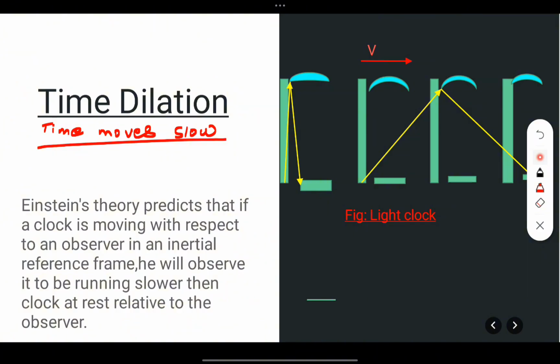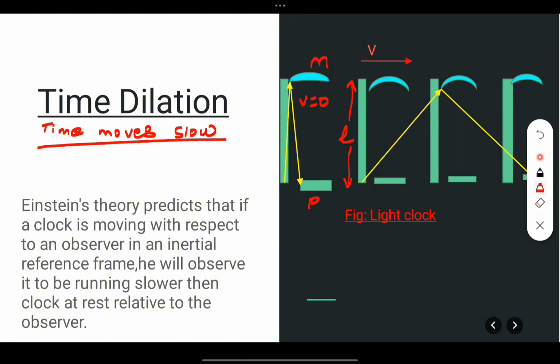Now, in the right portion, let us derive the time dilation equation. This is your light clock. The length of this light clock is L. This is the photo detector P, and this is the mirror M. In the first case, the velocity is 0.